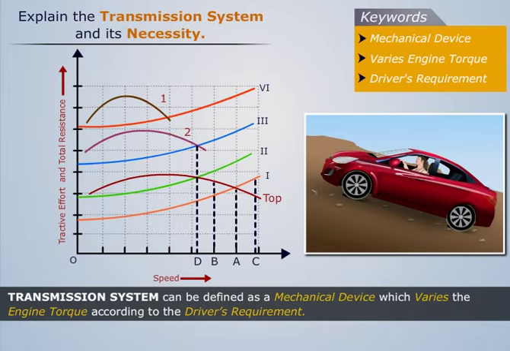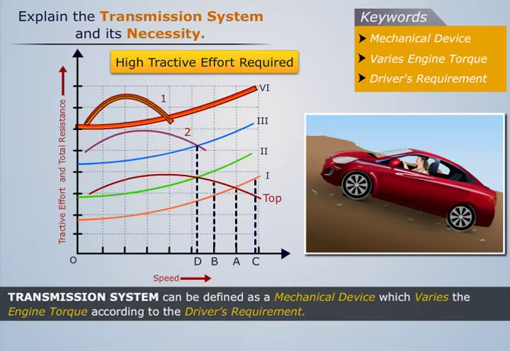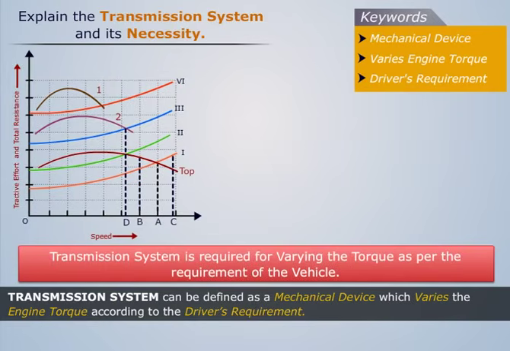Similarly, we can see that on the highest gradient, the vehicle will only move in the first gear, as high tractive effort is required. Thus, we can say that the transmission system is required for varying the torque as per the requirement of the vehicle.